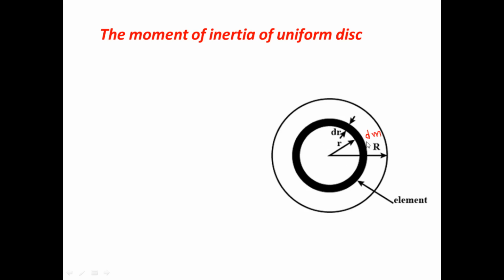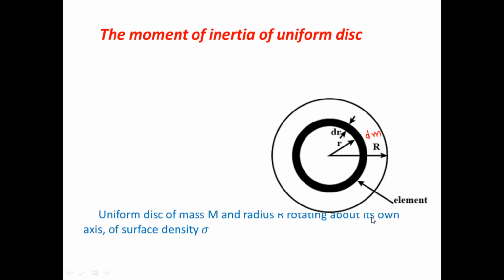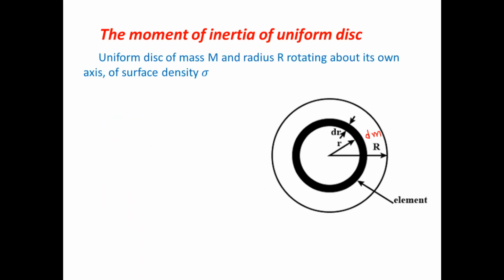The mass of the disk is denoted by capital M, and its radius is denoted by capital R. So we have a uniform disk of mass M and radius R, with surface density sigma. Surface density means mass per unit area of the disk. This disk is circular, so what is its area? The area is pi R square, where R is the radius of the given disk.